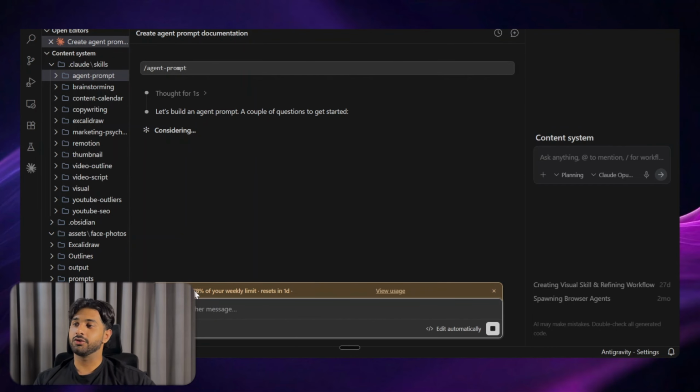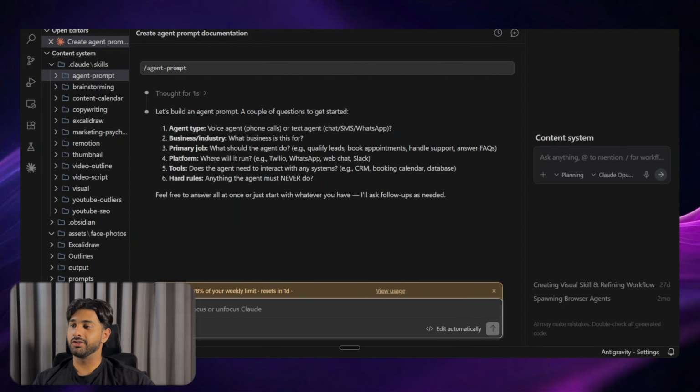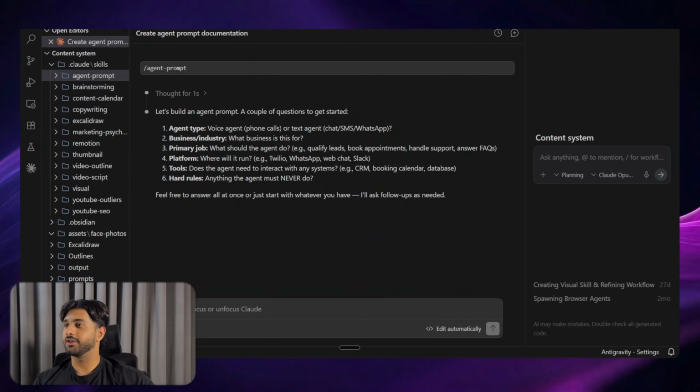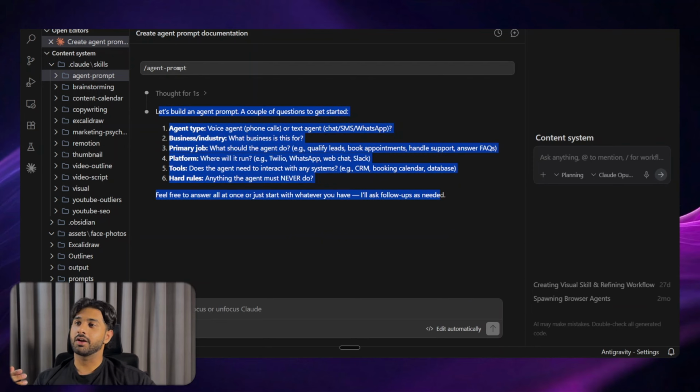As you can see, I've used Claude Code a lot and I've already hit the weekly limit to begin with, but what can we do? All right, so it's asking you a couple of questions. What kind of agent do you want to build? Voice, text, business, industry, primary job, platform, tools, hard rules, and all of that good stuff, right?